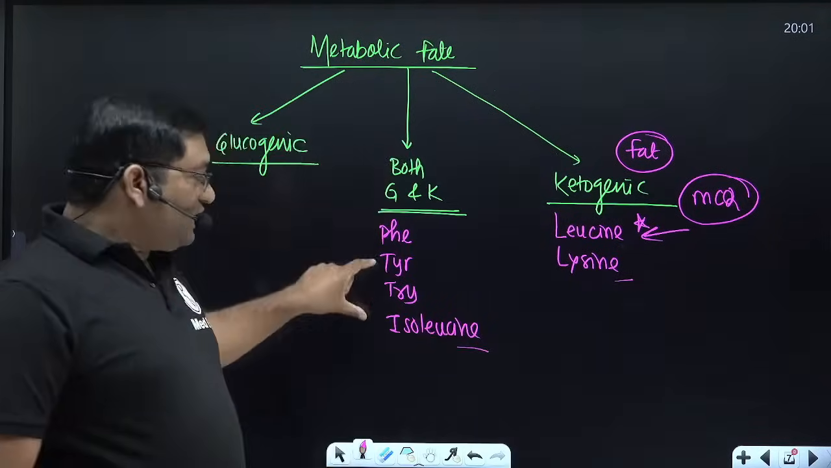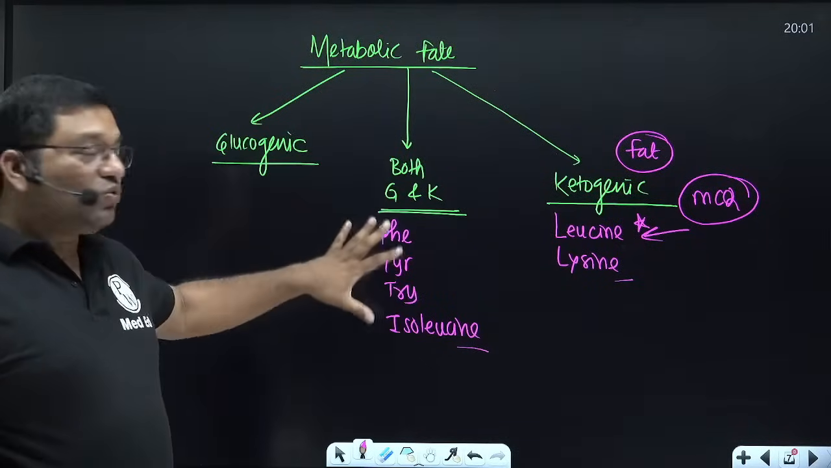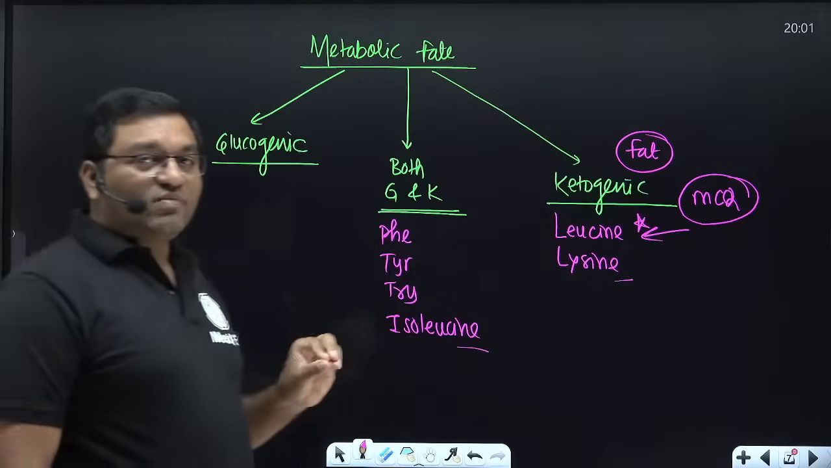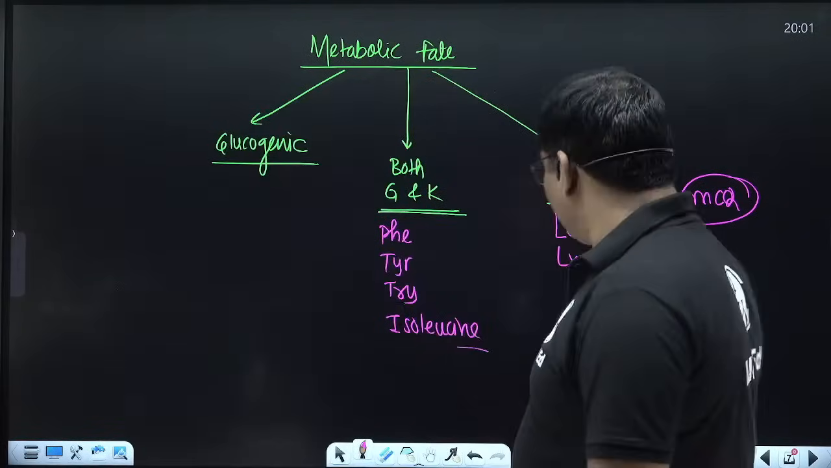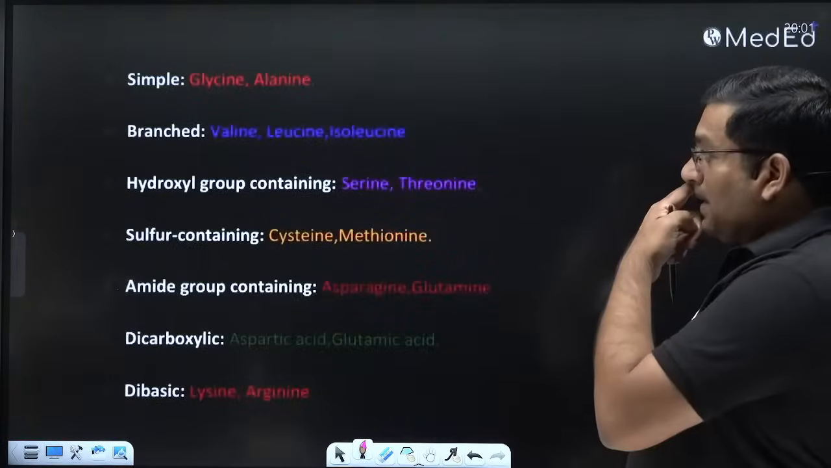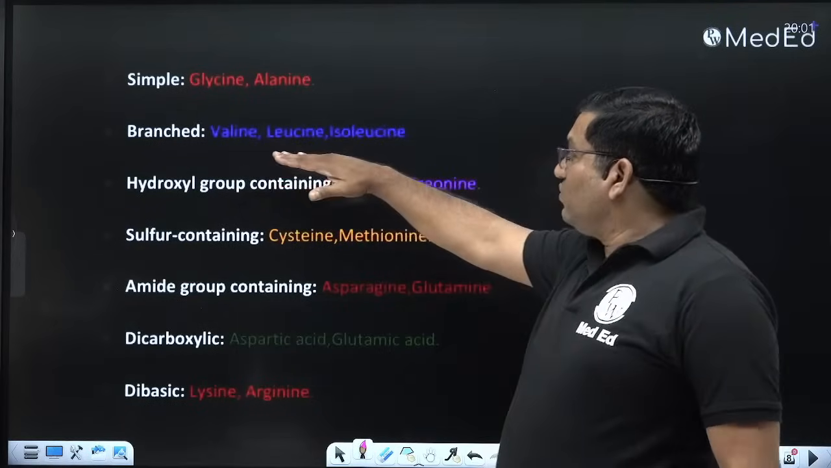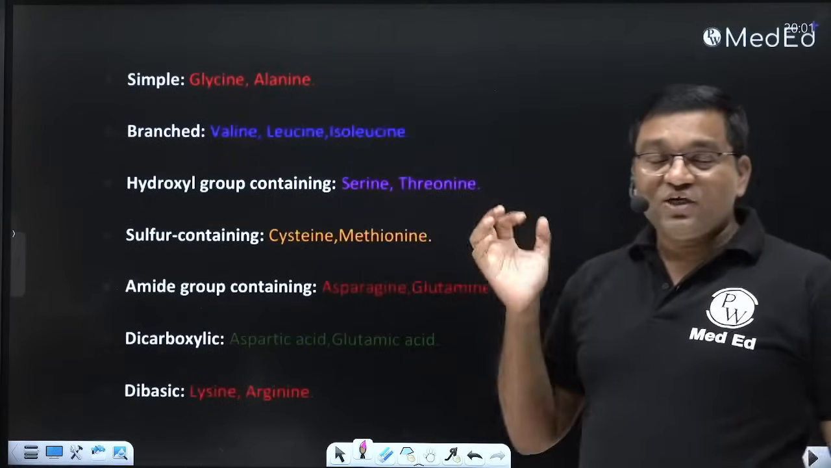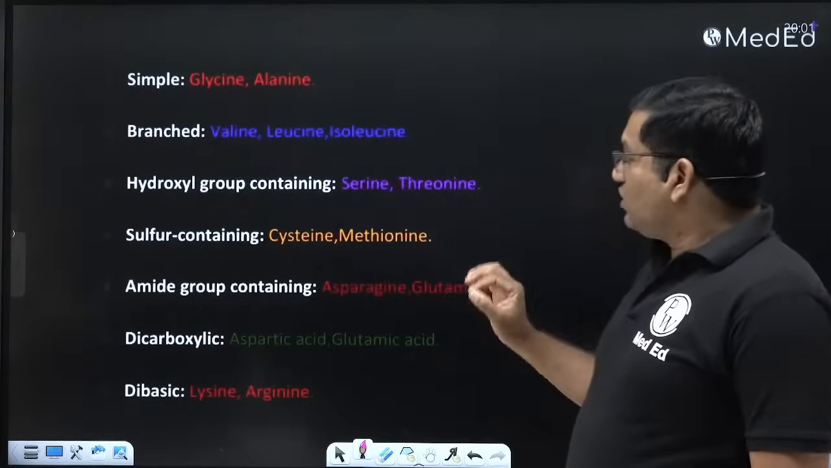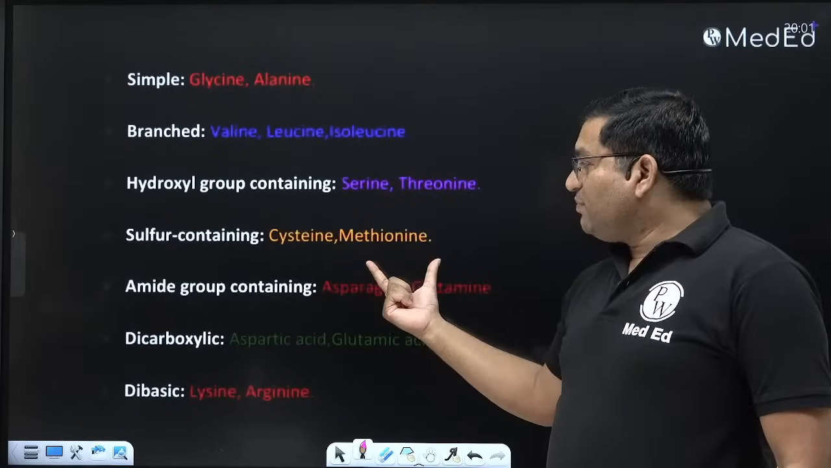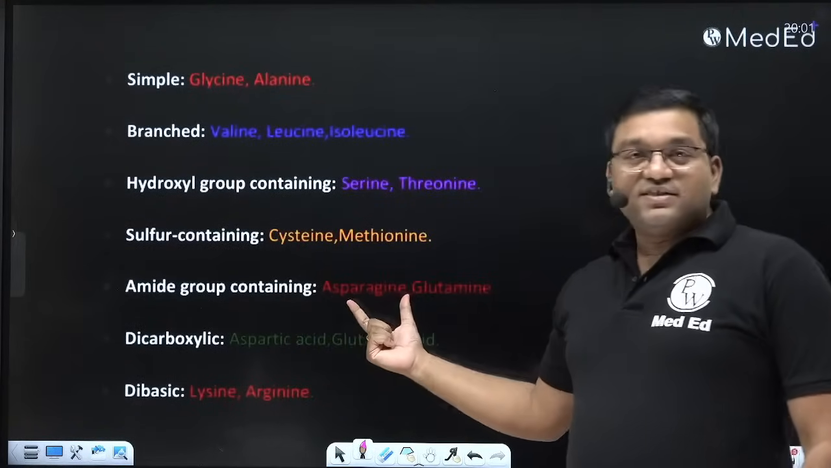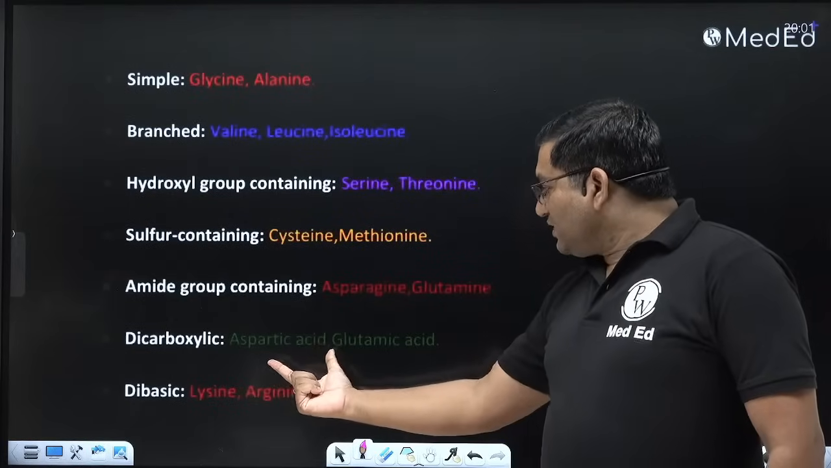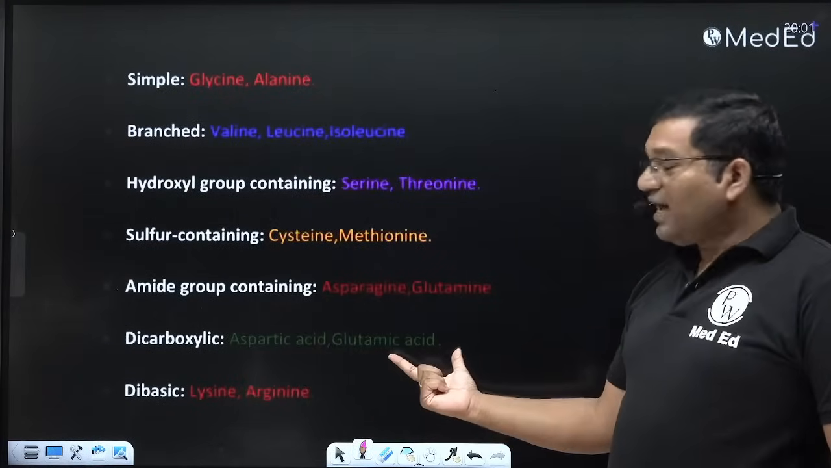These aromatic 3 and isoleucine will give both glucose and fat, and the rest of the amino acids are glucogenic amino acids. This is all about the classification of amino acids. Now see, glycine, alanine, simple; valine, leucine, isoleucine branched; OH group containing serine, threonine, also tyrosine contains a phenolic hydroxyl group; sulfur containing cysteine and methionine; amide group containing, that is asparagine and glutamine; dicarboxylic, that is aspartic acid and glutamic acid.